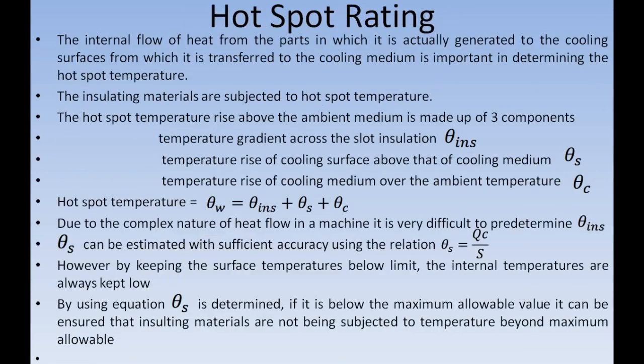Next we are going to study about hot spot rating. Usually this short time rating and overload capacity has been asked in the previous year question papers for 5 marks. So now let's see hot spot rating. Generally the losses in electrical machine occur inside iron cores and windings. These losses which are produced inside are dissipated to the surface, from where they are taken by the cooling medium or various ventilation systems.